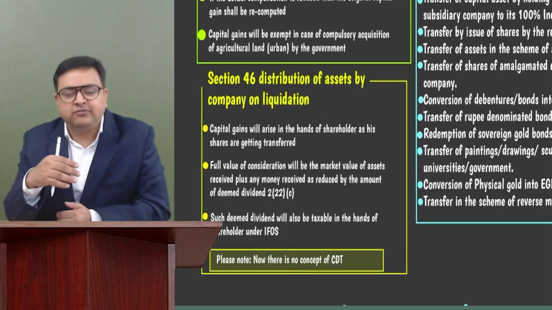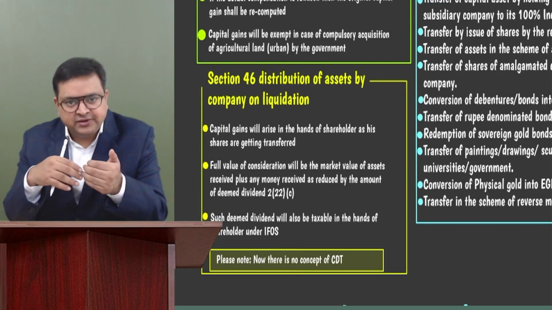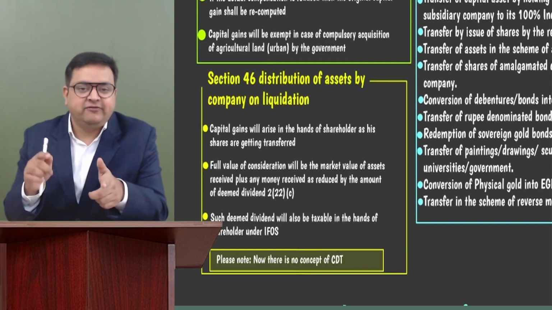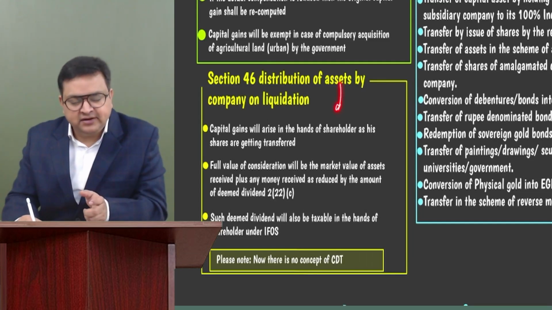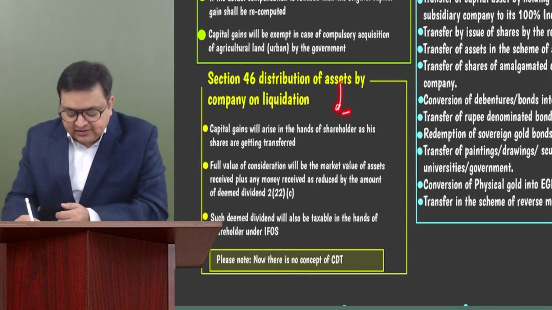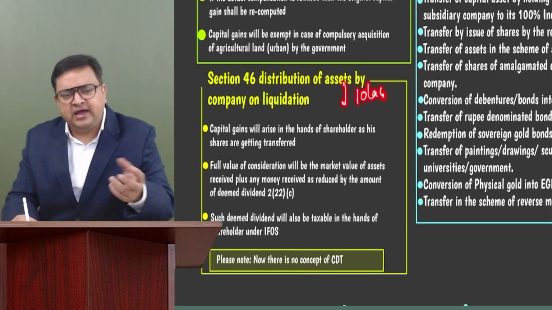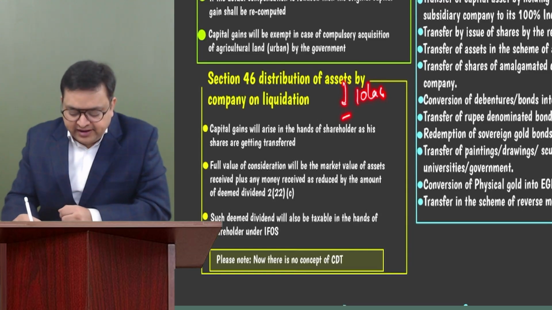Whatever you are getting from the company, let's say you are getting some cash, or any other asset from the company, you have to take the market value of the asset. So just take the market value of that asset plus your cash. Let's say the company is giving a shareholder rupees 10 lakh. It includes cash as well as the market value of the asset which you are receiving. But the accumulated profit right now is 2 lakh.